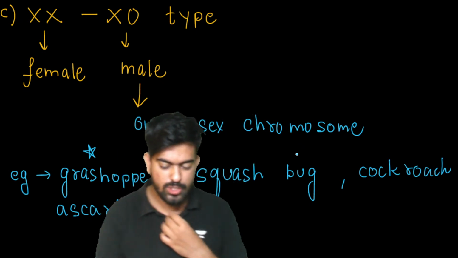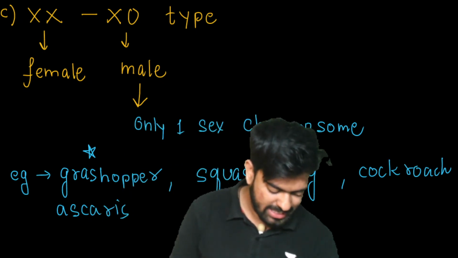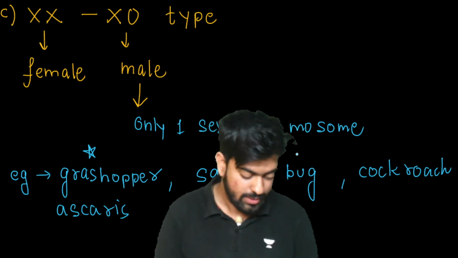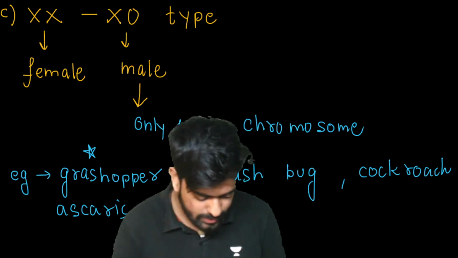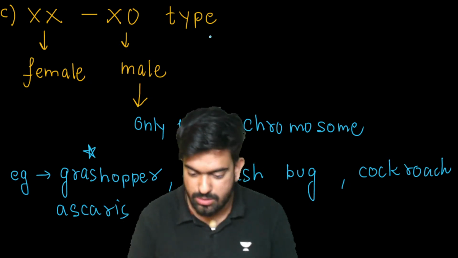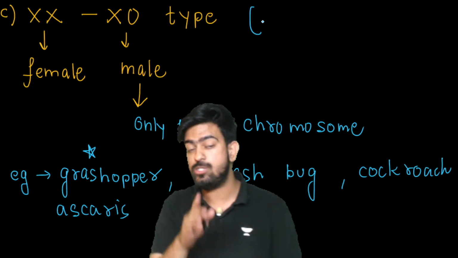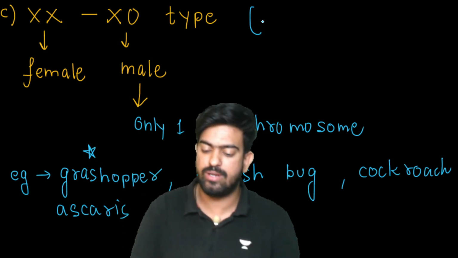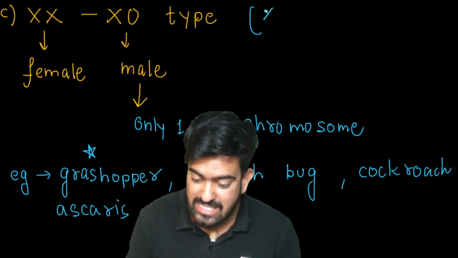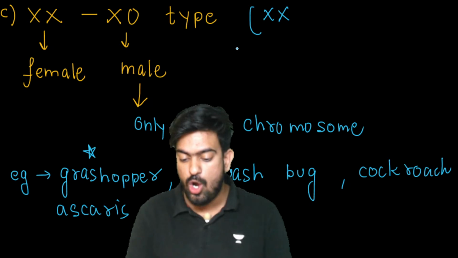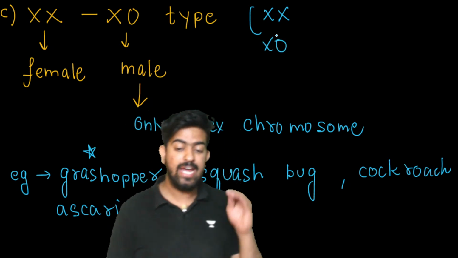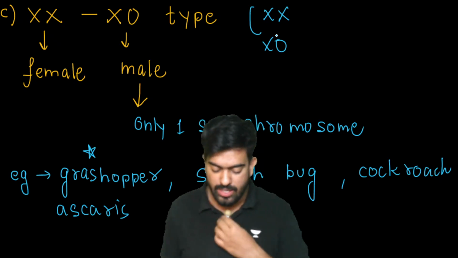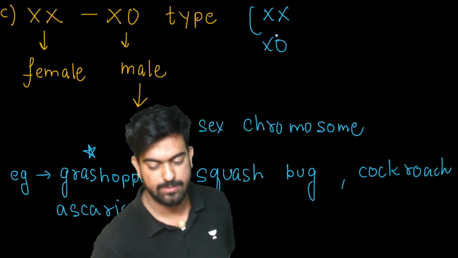Yes. Great. So let's move on and let's talk about another thing. Acha, one more thing. Here I'll ask you a question. Which one is homogametic and which one is heterogametic here? XX is homogametic or XO is homogametic? Let me know in the comment section. XX is homogametic or XO is homogametic?